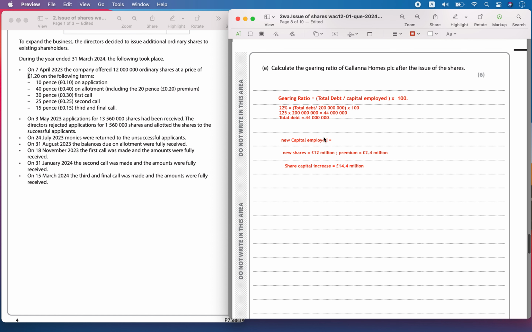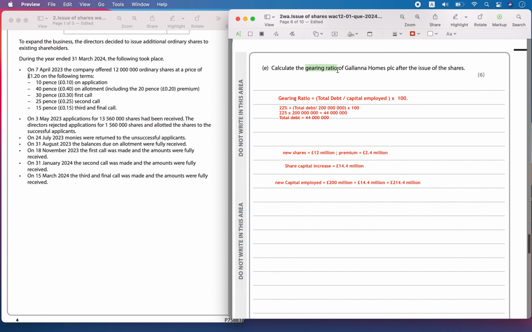Now the new capital employed is going to be equal to, earlier it was 200 million pounds, and now it has increased by 14.4 million. So now the new capital employed will be 214.4 million. Now let's calculate the gearing ratio.